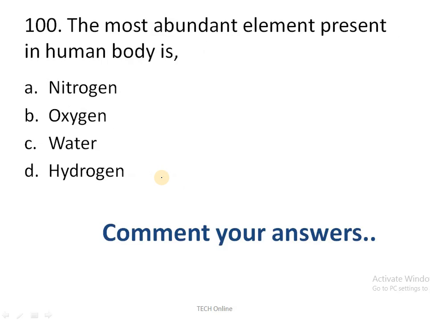Okay, viewers, okay, friends. So the last question. The most abundant element present in the human body is what? Nitrogen, or oxygen, or water, or hydrogen? Post your answer. Comment your answer. Which one is the correct one? Okay, friends. As of now, we discussed the top 100 important chemistry questions which are collected from various competitive exam question papers. Now, in the next tutorial I am going to present a quiz program on chemistry.